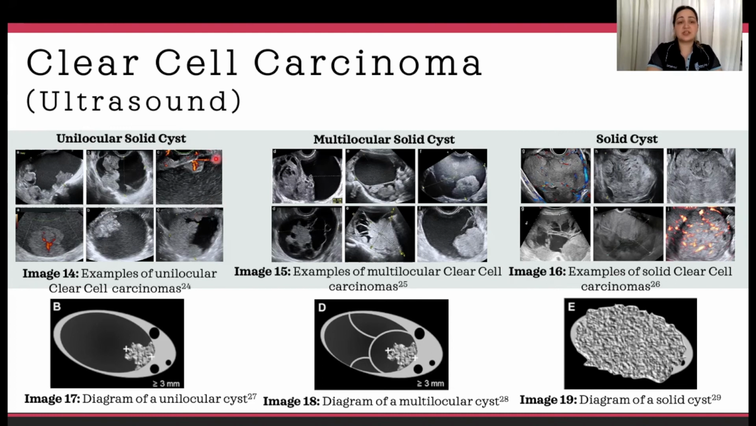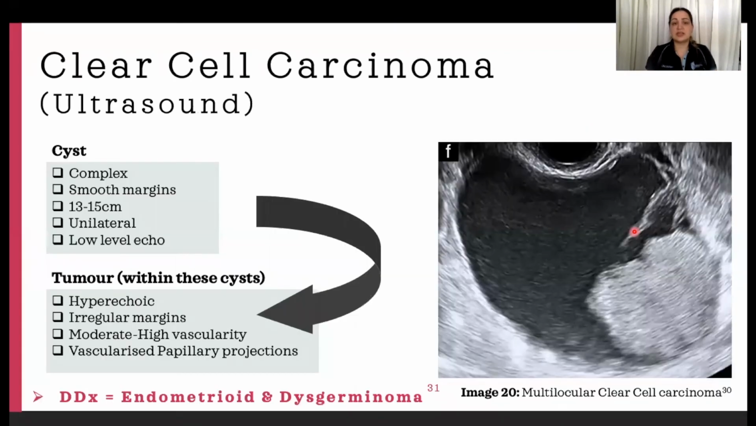They can present as unilocular solid cysts, multilocular solid cysts, and more rarely as solid cysts. These cysts are mostly discovered unilaterally with low-level echoes and a mean range of 13 to 15 centimeters in diameter. The hyperechoic tumor within these cysts have irregular margins, moderate to high vascularity, and vascularized papillary projections.